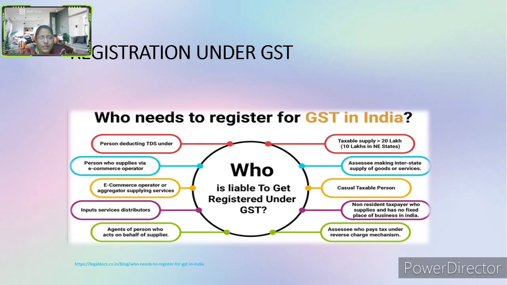Input service distributors, non-resident taxpayers who supply and have no fixed place of business in India. Agents of a person who acts on behalf of a supplier, and an assessee who pays the tax under reverse charge mechanism. These are the various persons who are compulsorily liable to get registered under the GST.